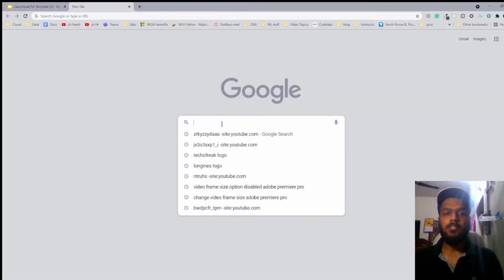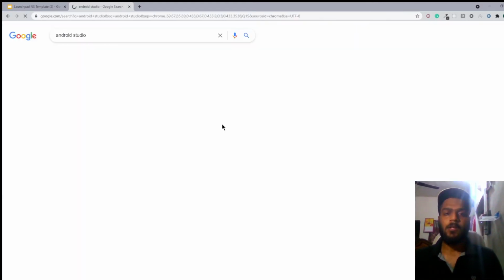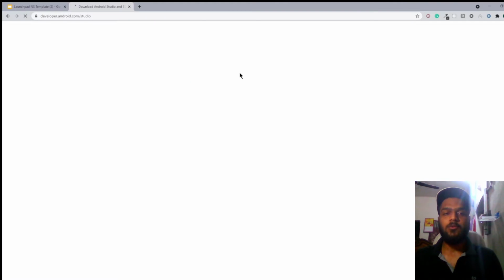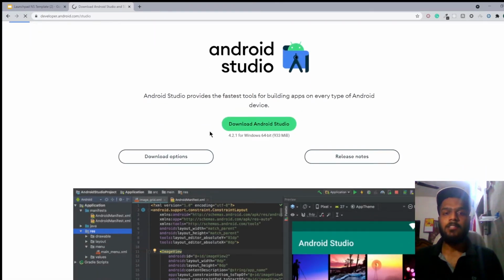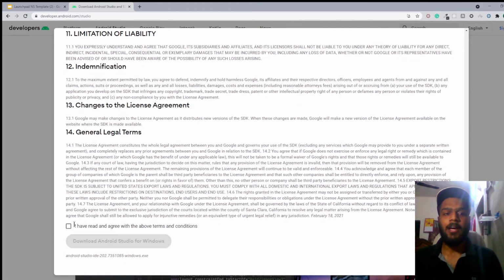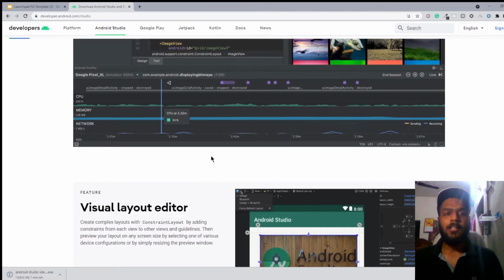So for Android installation, what you have to do is go on Google and type Android Studio. You have to download the latest version of Android Studio and the SDK tools as well. Here you can see that it is showing me the appropriate version for my Windows. So I'll click on the download Android Studio button and I have to agree to this agreement. So the download has started.